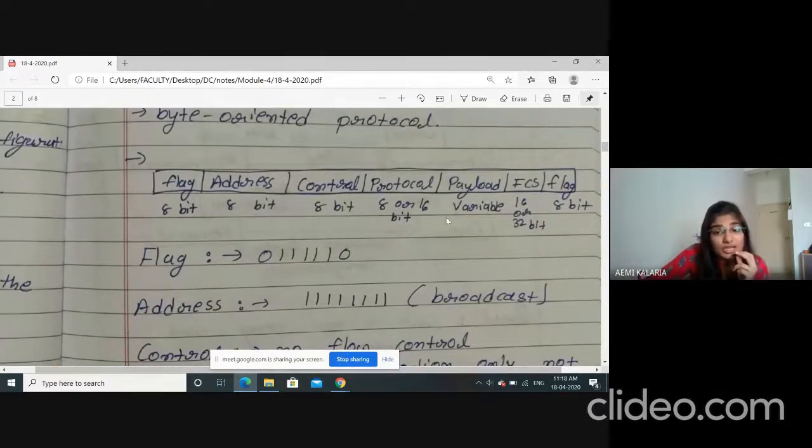For that also they use a protocol field. If that much authentication is not required, they will reduce the protocol field and use 8 bits. If the data needs to be more secure, then they have to use a 16-bit protocol field.